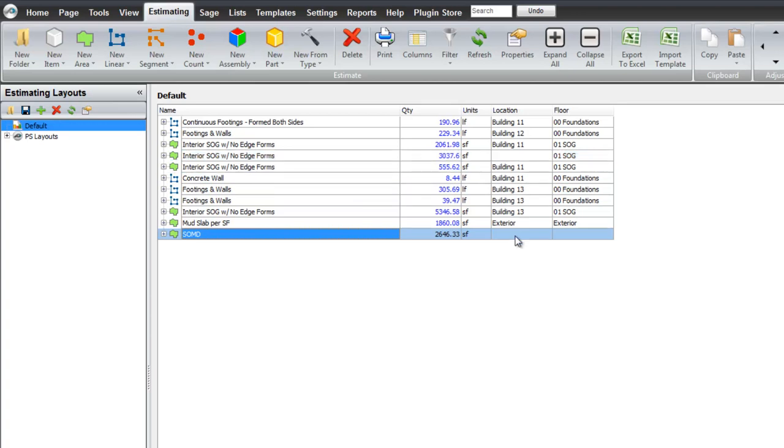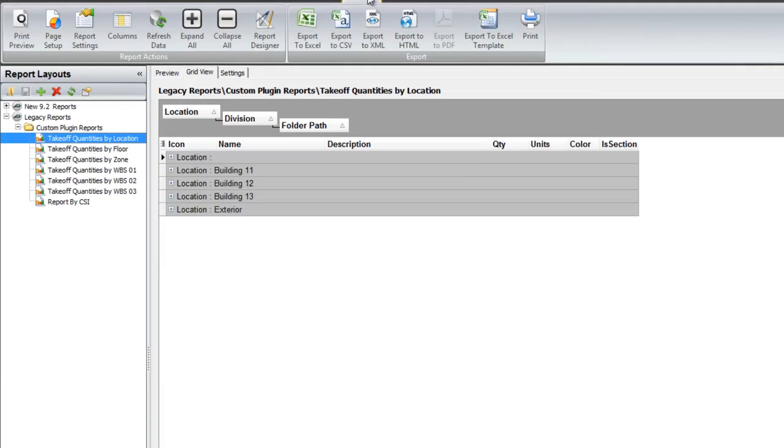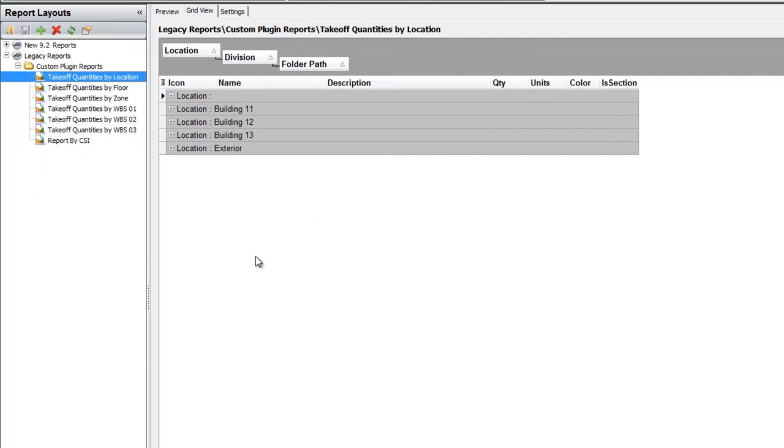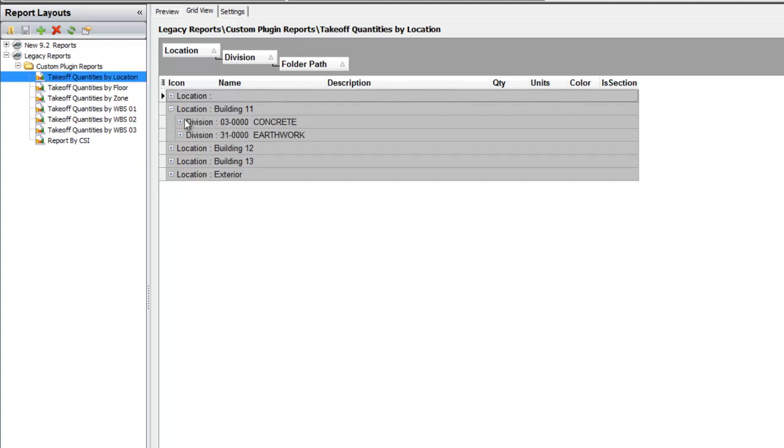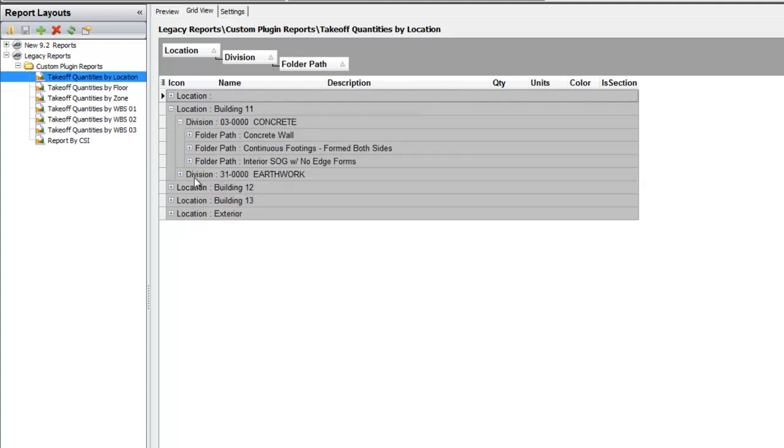Now, these CSI codes and the WBS codes, you have reports for them. So I can come over here to the reports, and let's look at the takeoff quantities by location. And you can see that we have building 11, 12, and 13. So if I would like to see what work is in building 11, here it is. Here's the concrete, and here's the earthwork.